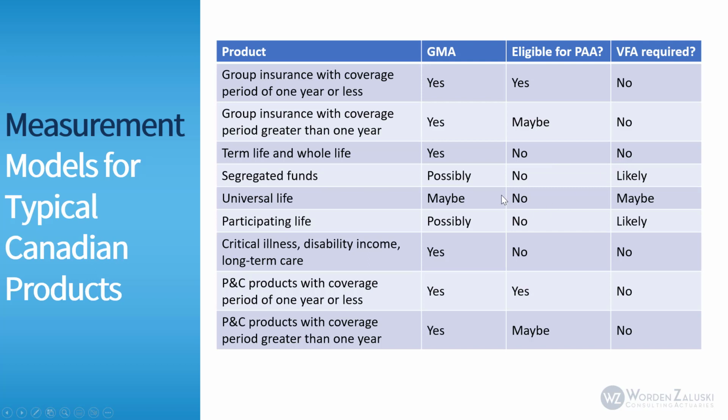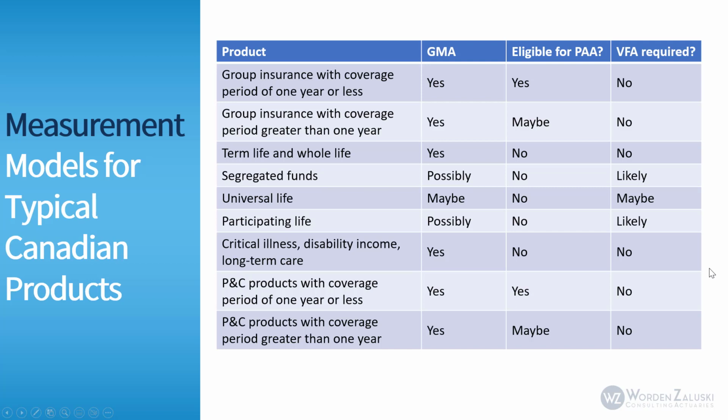For segregated funds, it's possible that you could apply the GMA, the PAA would not apply, and it's likely that you would apply the VFA. For universal life, there's a potential that you could use GMA or VFA, but not PAA. For participating life, you could possibly use the GMA, not eligible for the PAA, but you would likely be applying the VFA for par contracts. For individual critical illness, disability, income, and long-term care insurance, you'd likely apply the GMA, and it wouldn't be eligible for the VFA or PAA.